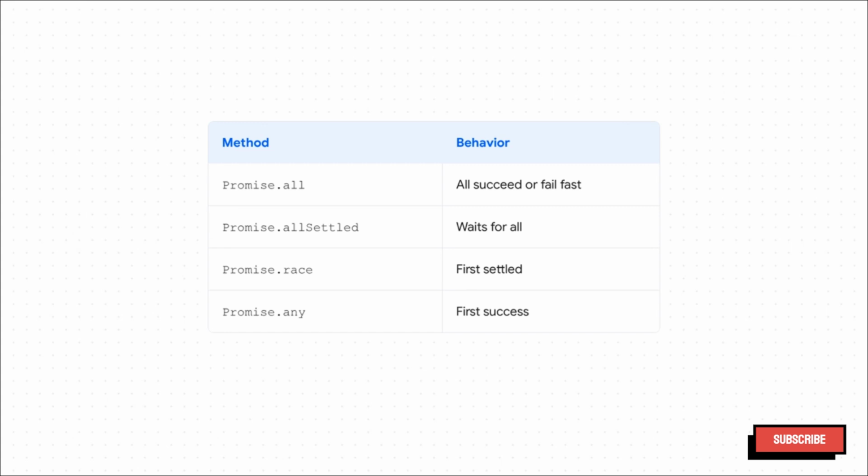Promise.all, that's your all succeed or fail fast. allSettled, it just waits for all, no matter what. Race is all about that first settled promise, win or lose. And any, it's on the hunt for the first success. This is what you'll want to remember.